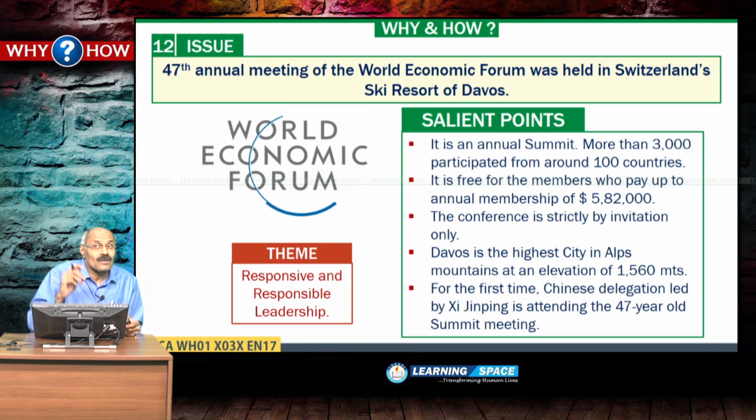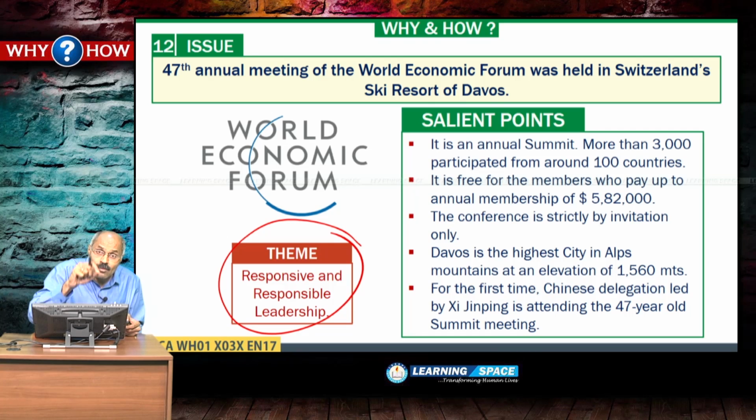47th meeting of the World Economic Forum. World Economic Forum is Switzerland based, and it was started in 1971. Klaus Schwab was the person behind this World Economic Forum, and this year's theme is responsive and responsible leadership. And another important aspect is every year this conference is held at a place called Davos.